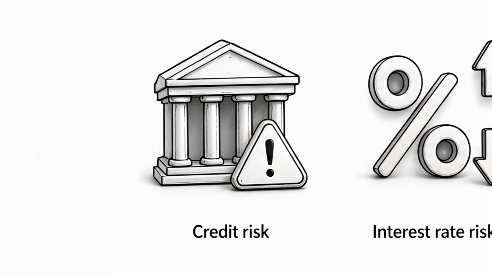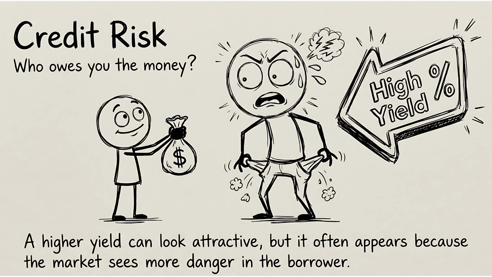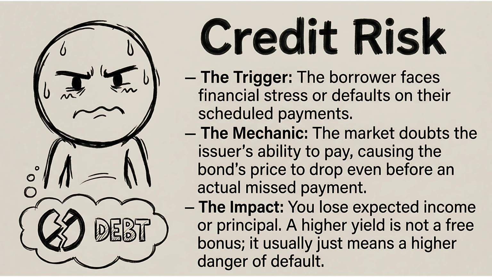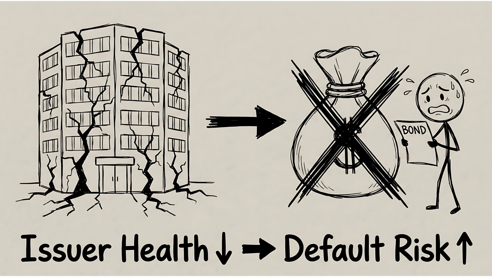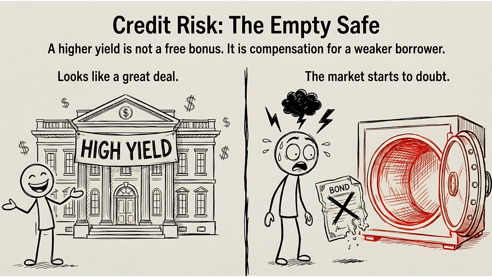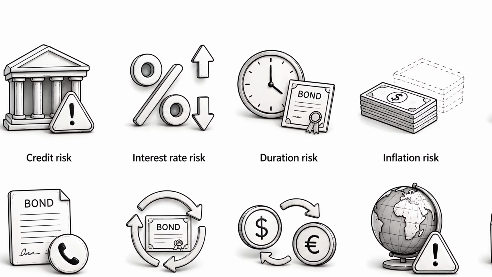Credit risk. The first question is simple. Who has to pay you back? That borrower may be a company, a government, a local authority, or another issuer. Credit risk means the issuer may fail to pay interest, return the principal, or make a payment on time. The extreme case is default. That is when the issuer misses a required payment. But the price of the bond can fall earlier, as soon as investors start doubting the issuer's ability to pay. A higher yield can look attractive, but it often appears because the market sees more danger in the borrower.